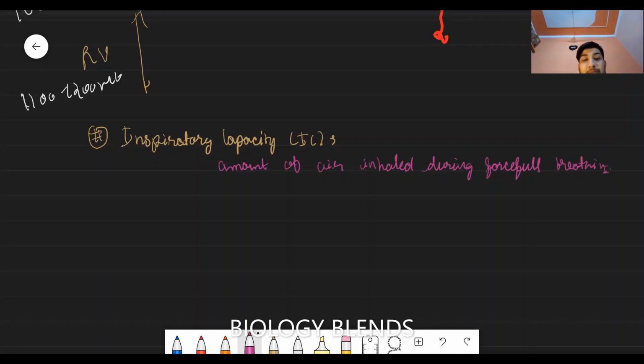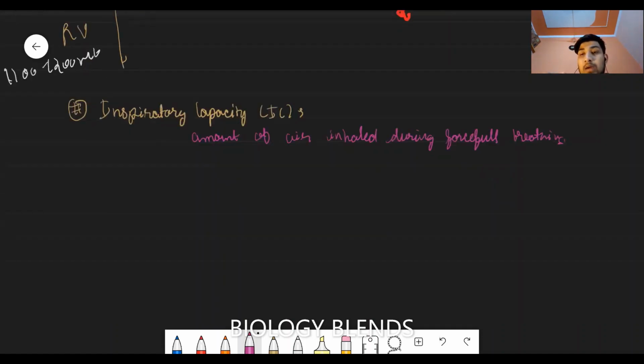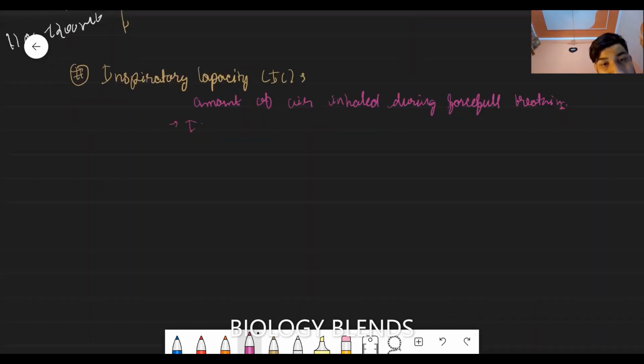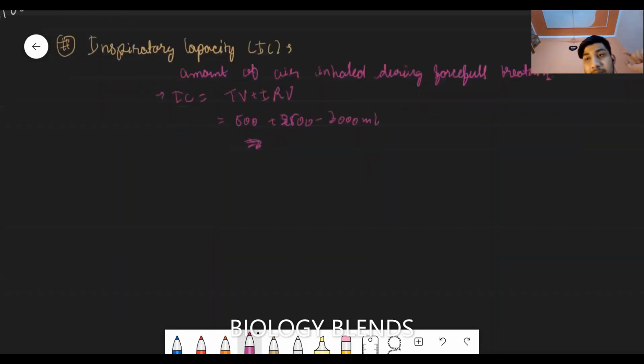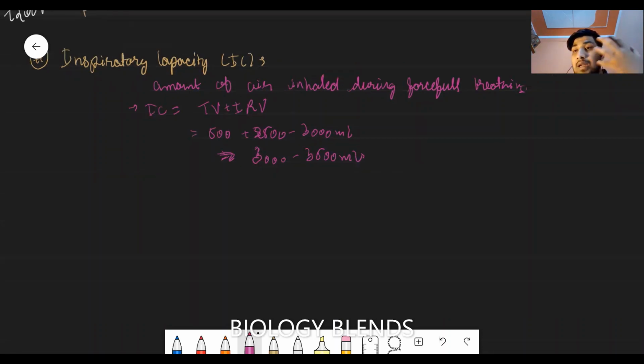Its value is tidal volume plus inspiratory reserve volume. Tidal volume is 500 ml and inspiratory reserve volume is 2500 to 3000 ml, depending upon the health condition, so its value is 3000 to 3500 ml. Basically, inspiratory capacity is the amount of air inhaled during forceful breathing.